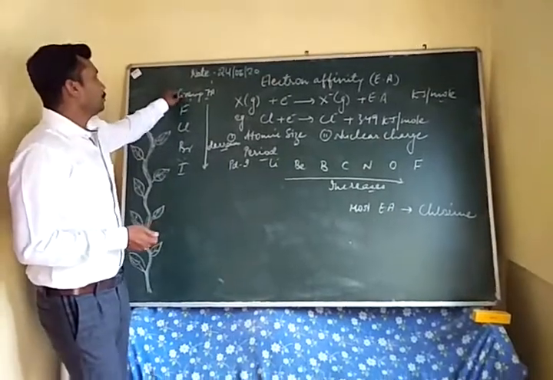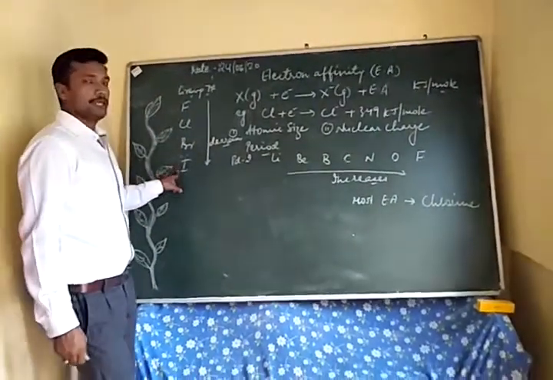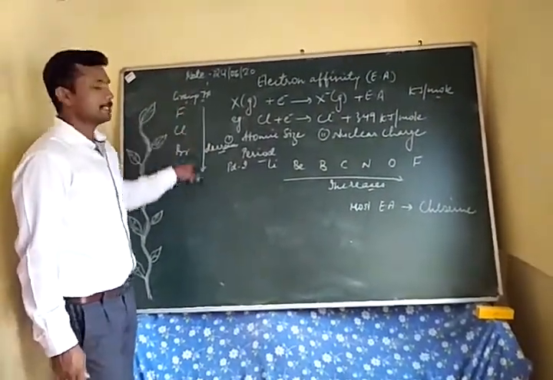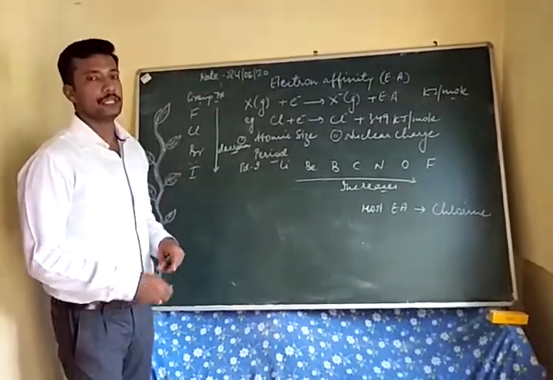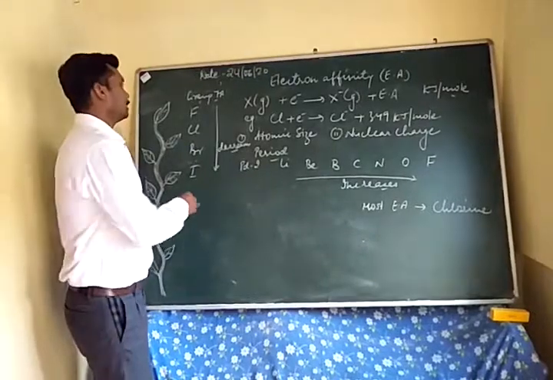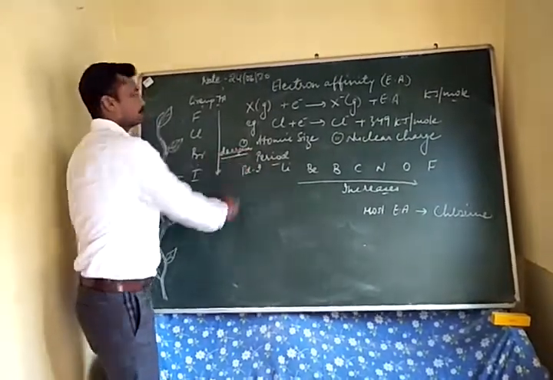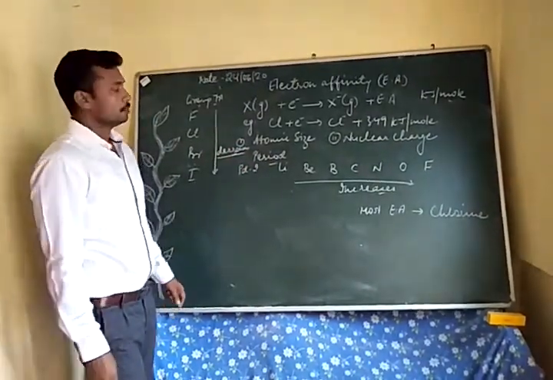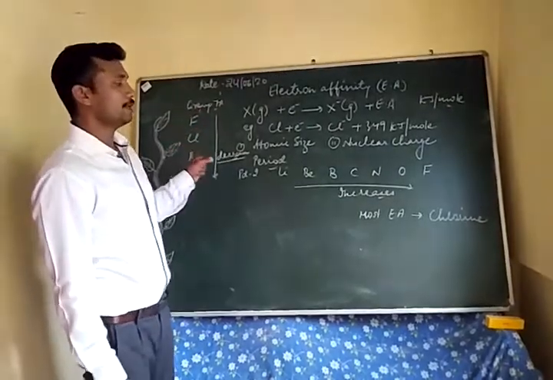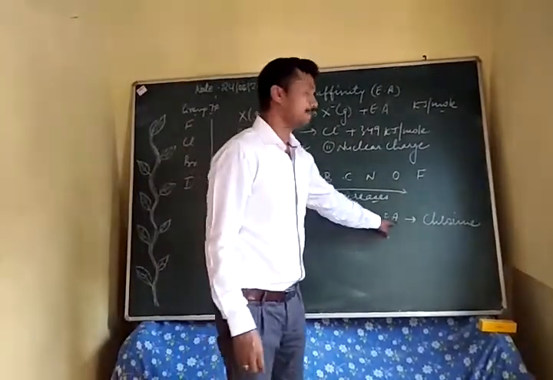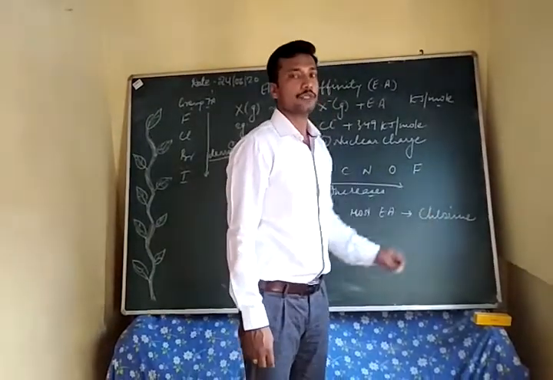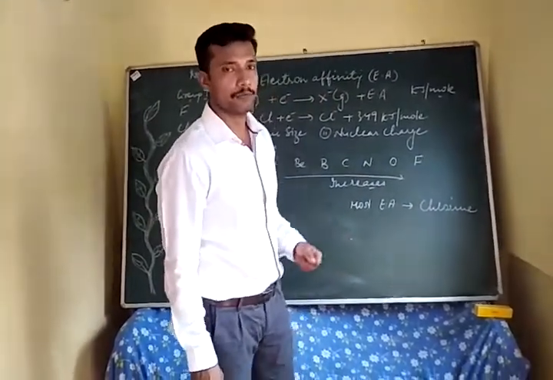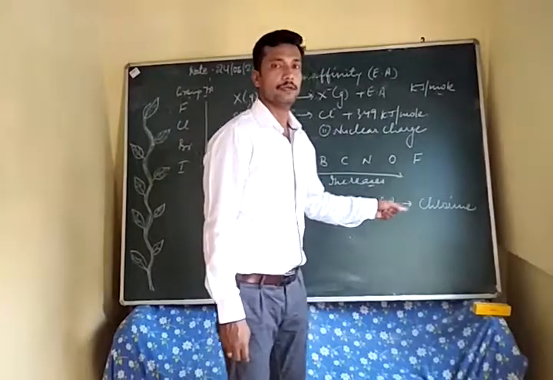And down the group we have fluorine, chlorine, bromine, iodine. Since the atomic size increases, an electron cannot be added so easily, so electron affinity will decrease. So in the whole periodic table, the element with the most electron affinity is chlorine. Sometimes a question is asked on it: the most electron affinity element is chlorine.